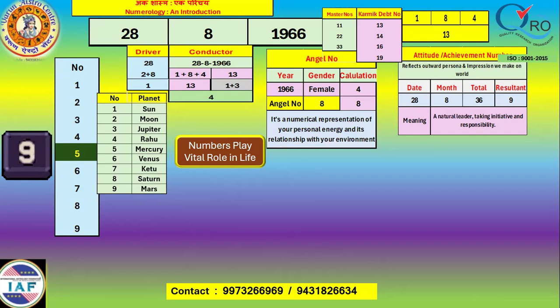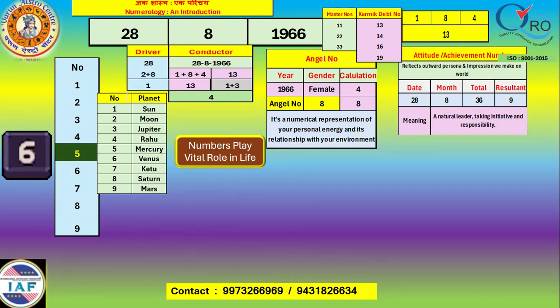So first and foremost, the dynamic number which is created by us is the name number. You will be surprised how the name number can be calculated, because it is in words, it is in alphabets.